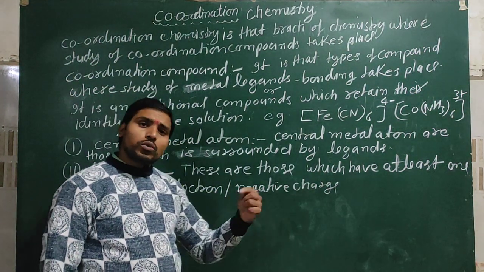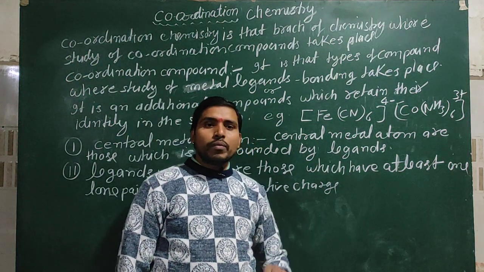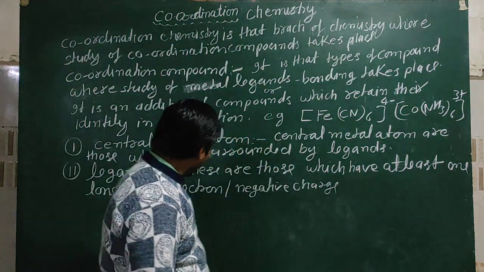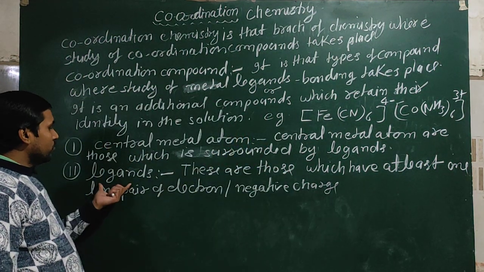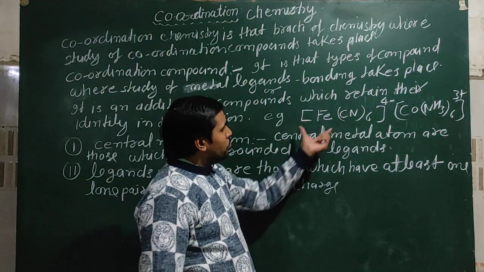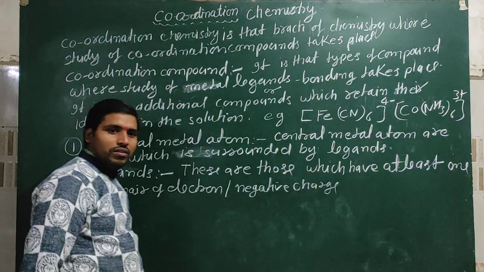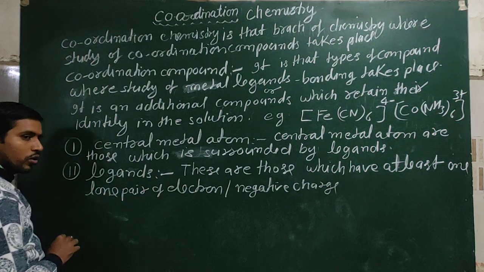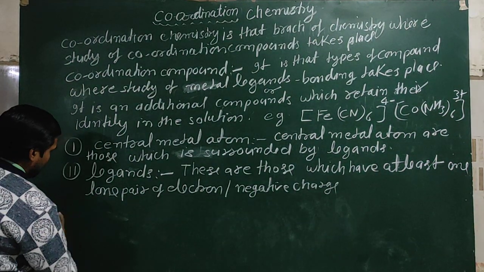In other words, ligands are those which are present around the central metal atom. On the basis of central metal atom and ligands, both are present in a special type of bracket, which is known as coordination bracket or coordination sphere or square bracket.